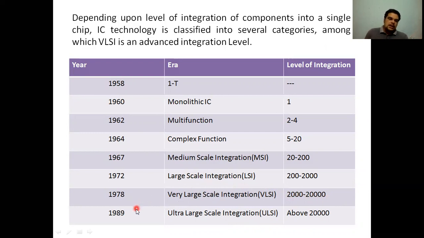After that, in 1989, ultra large scale integration was introduced, in which there were about 20,000 transistors on a single chip. So you can easily see that there is an increase in the number of transistors as the years increase.